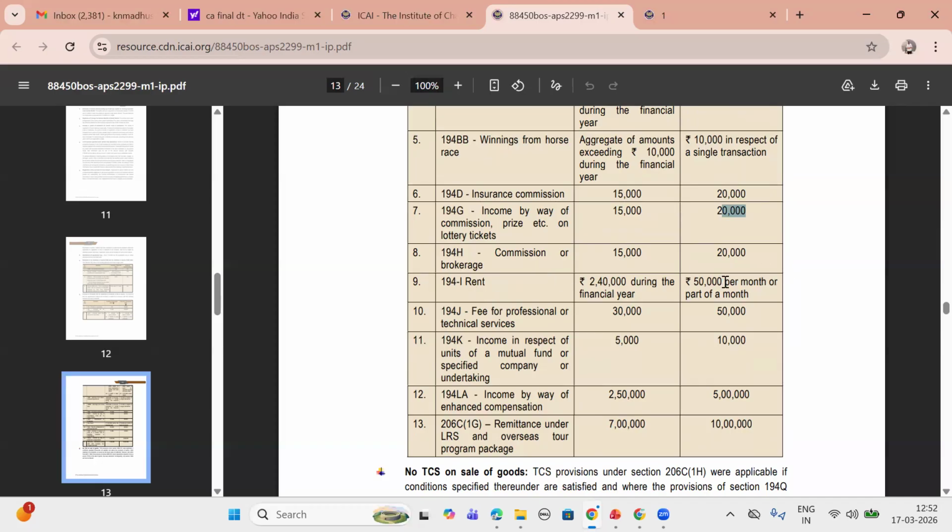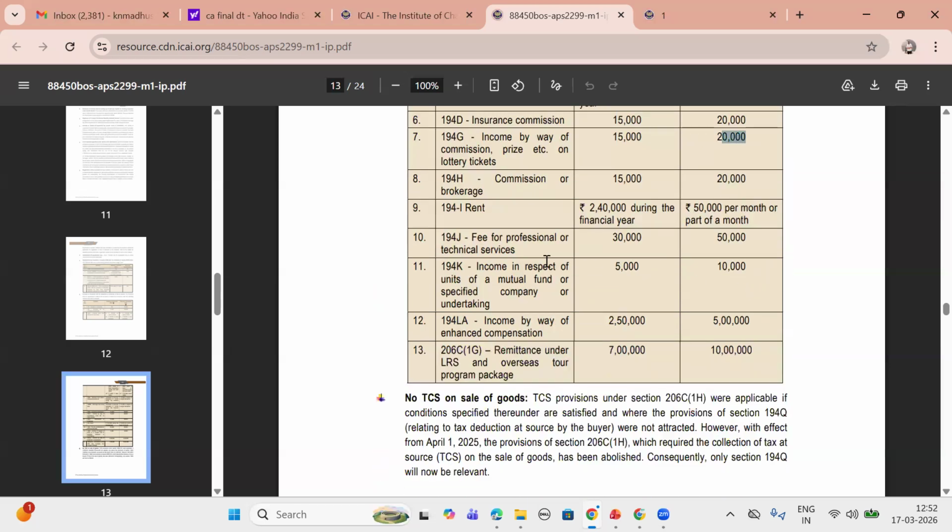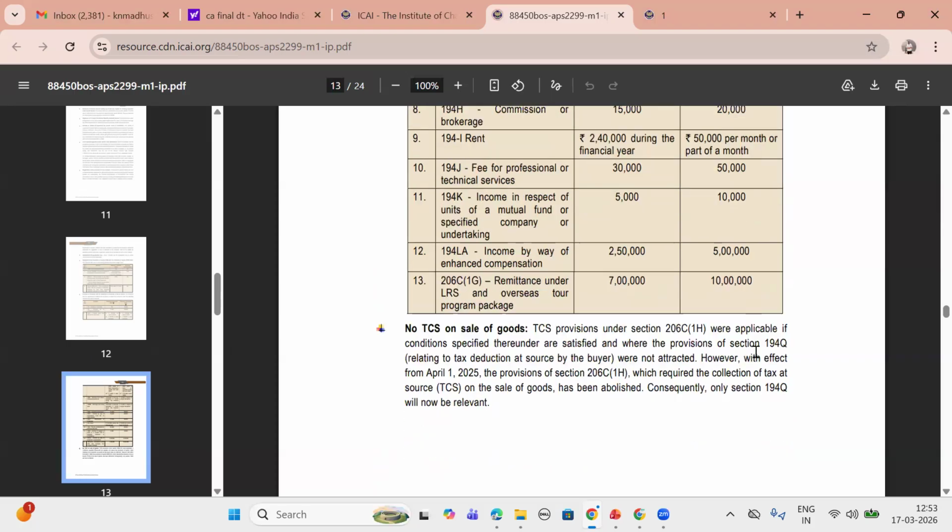194I rent: 50,000 per month or part of a month. 194J fees for professional or technical services: 50,000. 194K income in respect of units of mutual fund or specified company or undertaking: 10,000. 194LA income by way of enhanced compensation: 5 lakh. Remittance under LRS and overseas tour package: 10 lakhs.